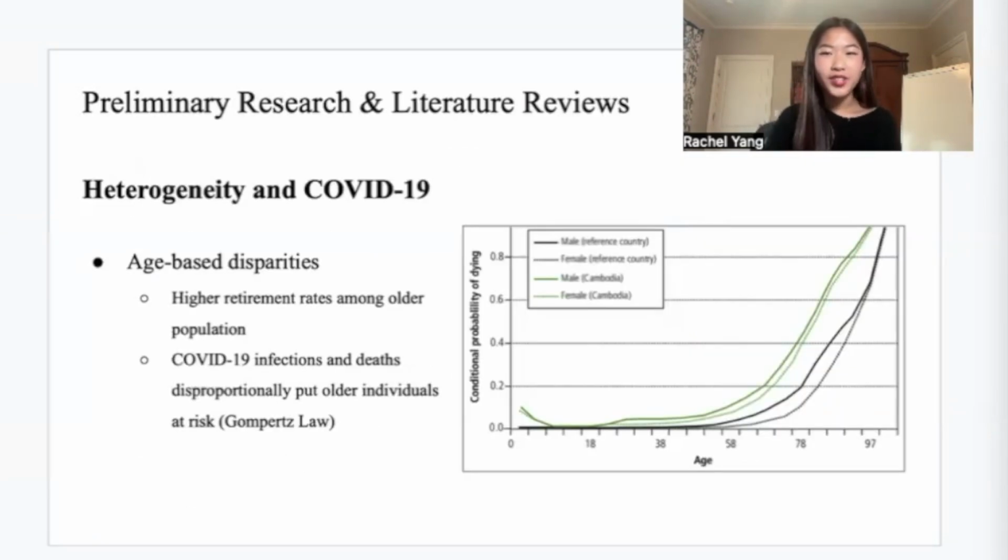So, similarly to all-cause deaths, COVID-19 mortality is positively associated with age, prompting the US CDC to classify individuals 65 years and older as the vulnerable group. As visualized by the graph on the right, COVID-19 overall reflects the Gompertz law, where the rate of mortality exponentially increases with age. Accordingly, since the older population was disproportionately affected by COVID-19, many older workers were not only contracting fatal cases of the virus, but were also retiring at a quicker rate due to health concerns. This caused the number of retirements during the COVID-19 pandemic to exceed initial projections by almost 2.4 million, causing drastic changes to age demography and the capacity of the labor force.